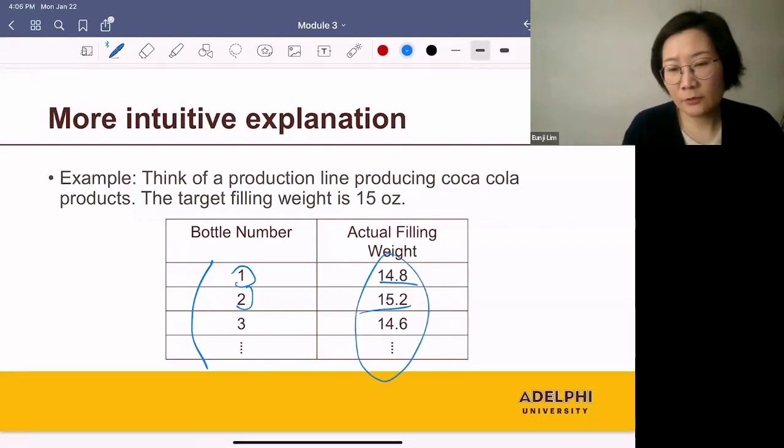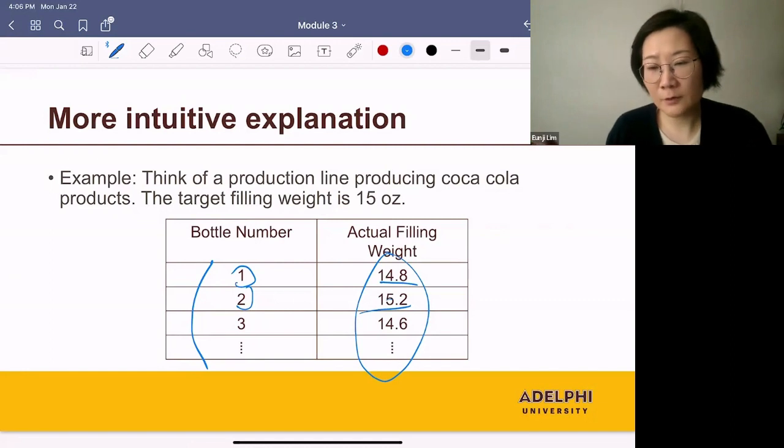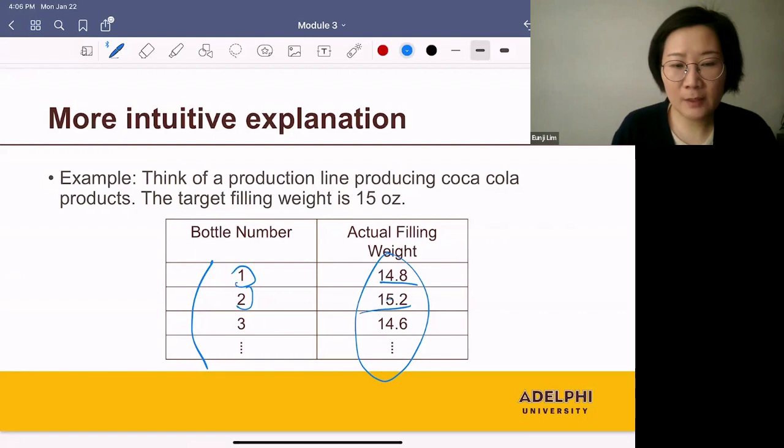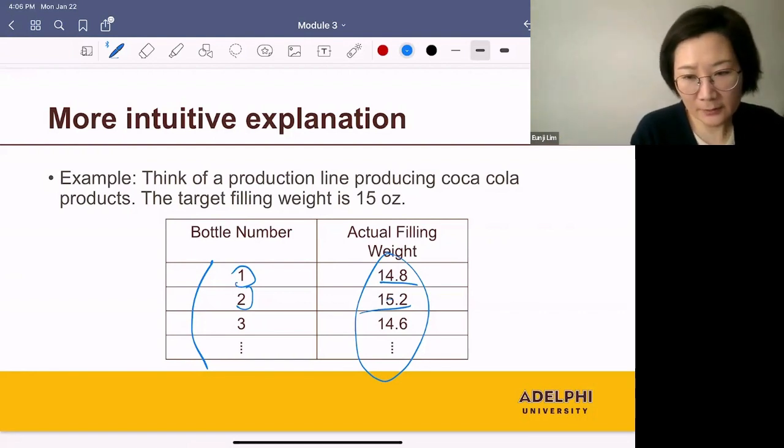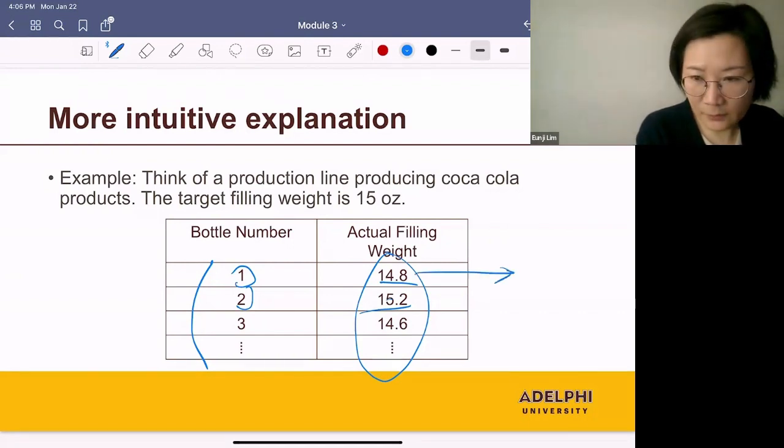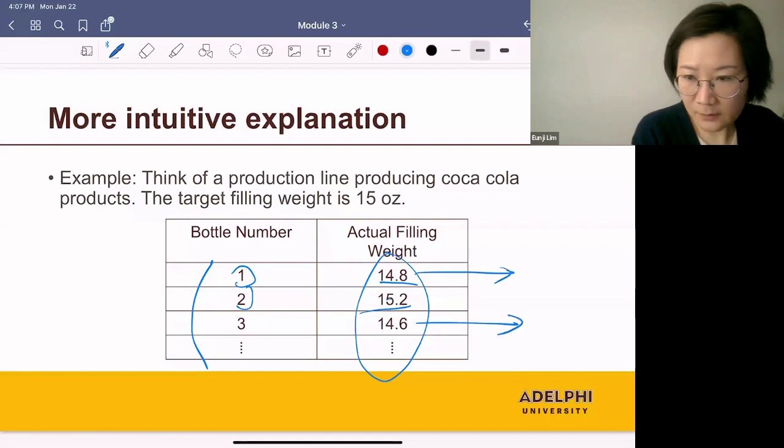And we are making the control charts and we don't observe all of them. We only sample a few of them and use them to make a control chart. Now, when we sample these bottles, we may sample some of the underfilled bottles accidentally.